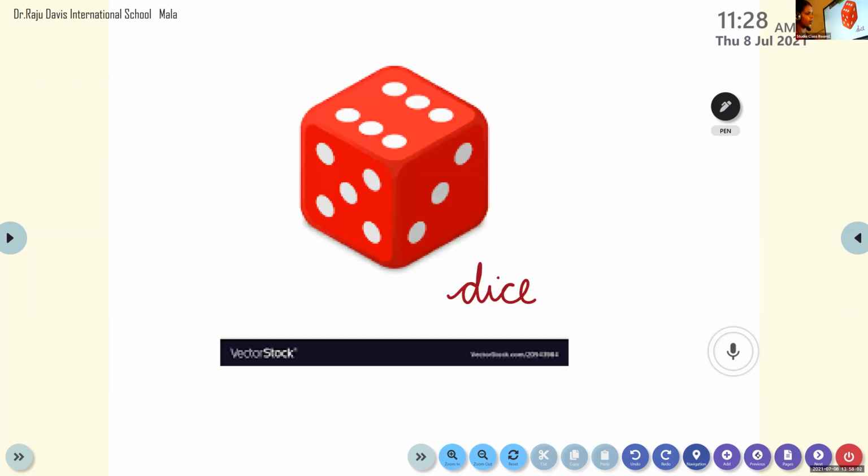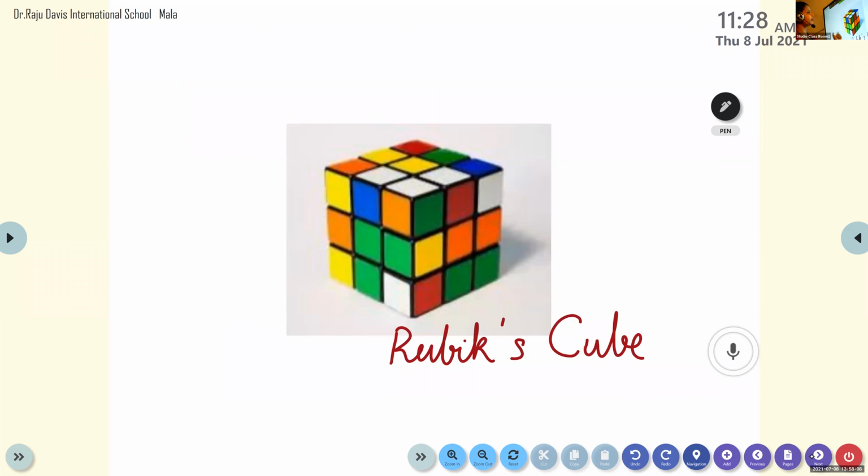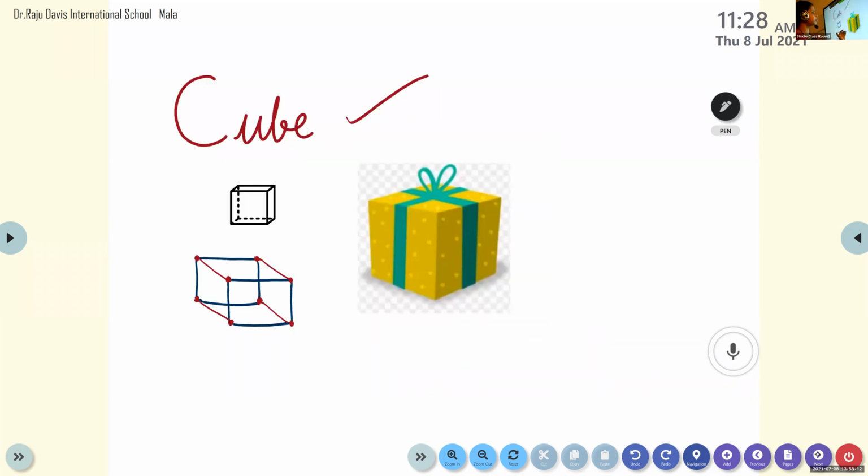Cube-like objects we can see here. The first one is a dice, dice having the shape of a cube. Now, Rubik's Cube, another example of a cube-like object. Another one, a gift box. A gift box is also here, having the shape of a cube. Now, Banu Lakshana, what is the spelling of cube?